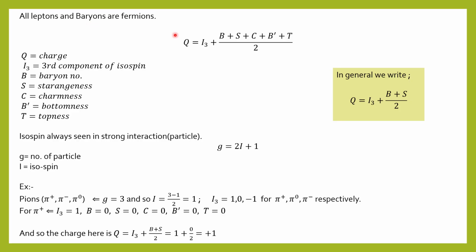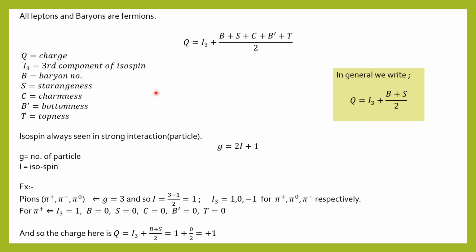Okay, so here Q is the charge, I3 is the third component of isospin, B is the baryon number, S is the strangeness, C is the charmness, B dash is the beautiness or bottomness, and T is the topness. In general, we'll write Q equals I3 plus (B plus S) by 2. Basically, this represents all the properties, like the charmness of the particle, and we'll see it in the quarks: charm quark, beauty quark, top quark, strange quark.